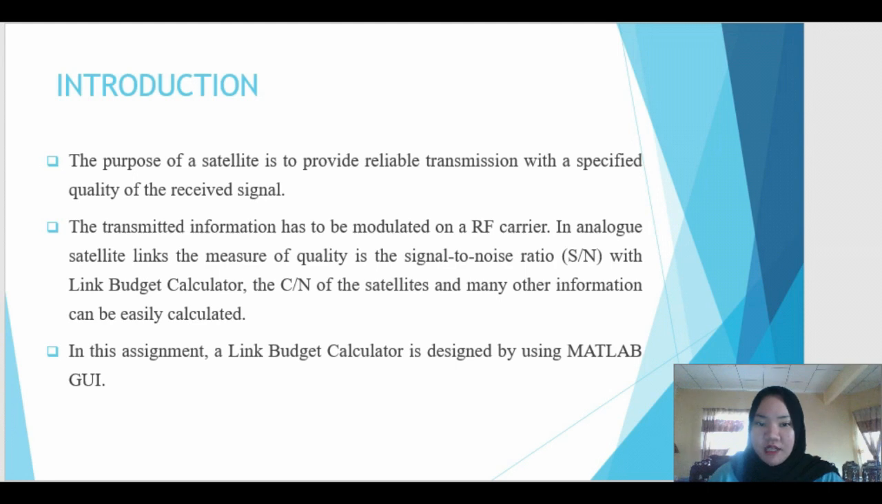of the received signal. The transmitted information has to be modulated on an RF carrier. In analog satellite links, the measure of quality is the signal to noise ratio. With a link budget calculator, the C/N of the satellites and many other information can be easily calculated. In this assignment, a link budget calculator is designed by using MATLAB GUI.